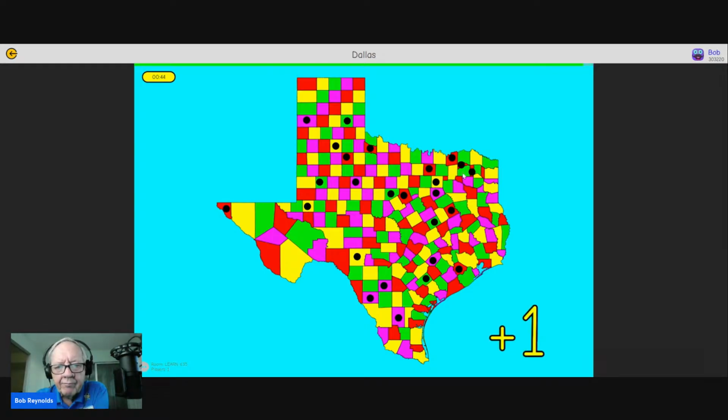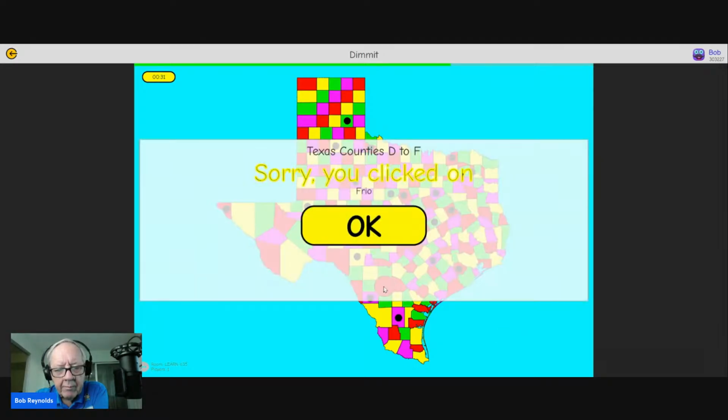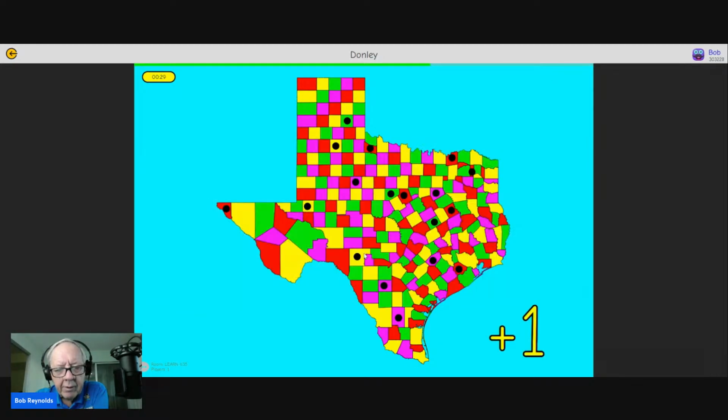Let's go. Dallas, Dawson, Deaf Smith, Delta, Denton, DeWitt, Dickens, Dimmitt. Oh no, that's Frio. Dimmitt, Donnelly, Duval. That's all of the D's. Eastland, Ector, Edwards, El Paso, Ellis, Erath, and now we're getting into the counties that begin with the letter F, as in Frank.